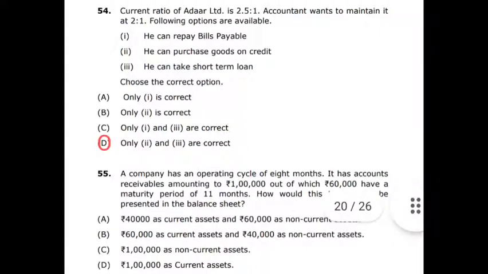It is not correct. 60,000 as current asset, 40,000 as non-current asset is not correct. 1 lakh as a non-current asset. No, it is also not correct. The 1 lakh as current asset, we have to show within 12 months. So the current assets will be shown for 12 months. So option D, 1 lakh as current asset, is the exact answer. Understand?